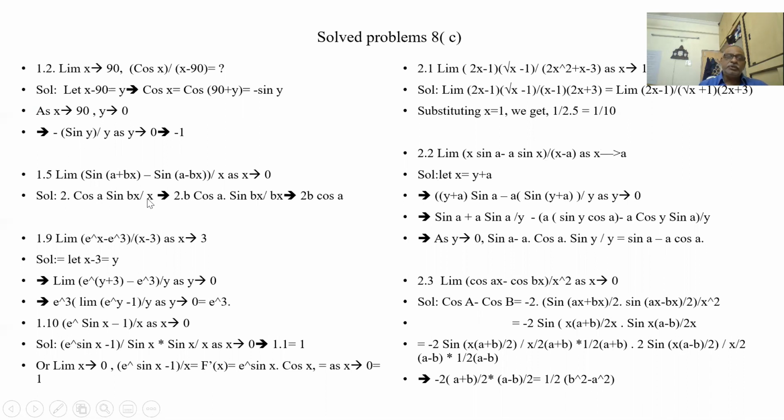So as x tends to 0, I put b here, I put b in the numerator also. So this term is 1 as x tends to 0. So these two are connected to sin x by x.